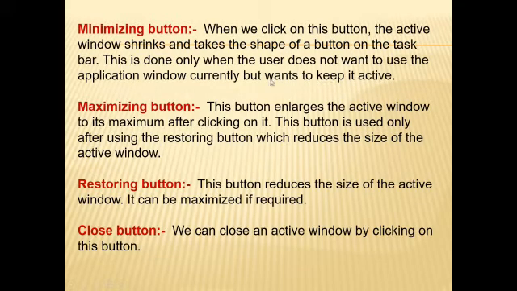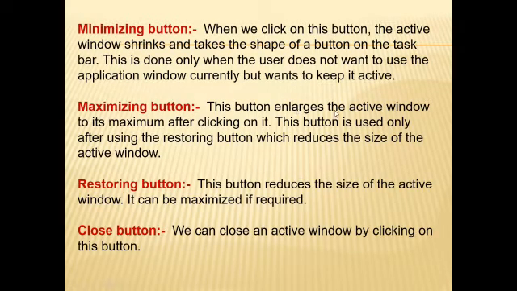Suppose I am doing work in MS Word and I have opened a PowerPoint slide also, but I don't want to close that PowerPoint slide. For this purpose, I will click on that minimize button, then the PowerPoint screen will shrink and take the button size, so that the current application window is active and that one becomes shrunk, shown by a minus sign. Then the maximize button.